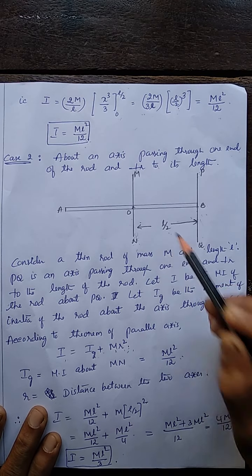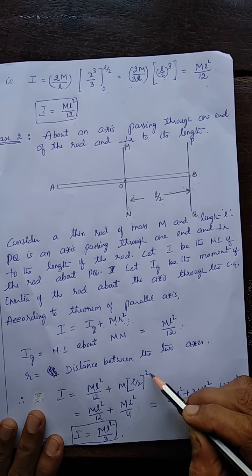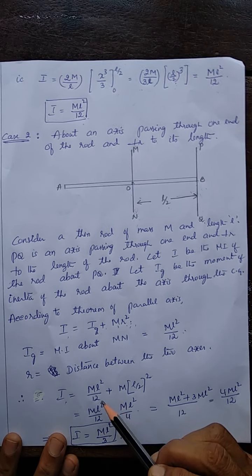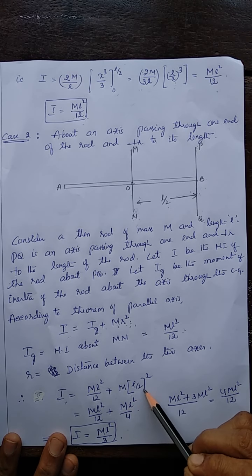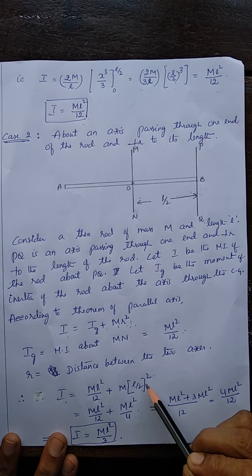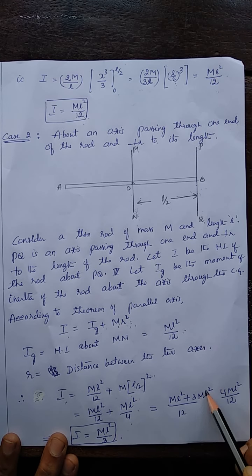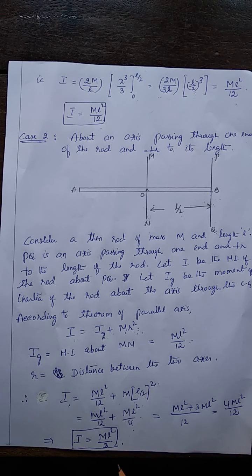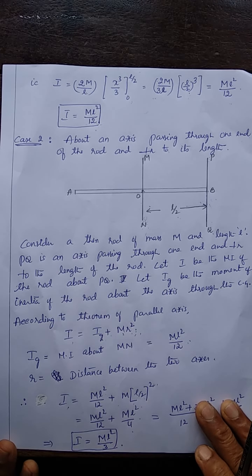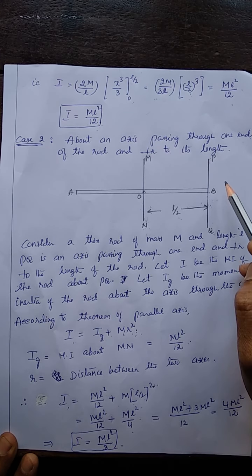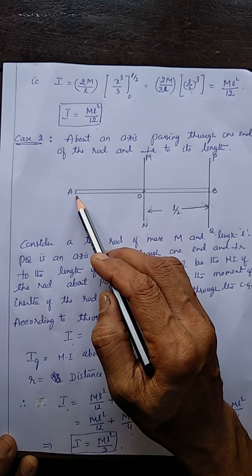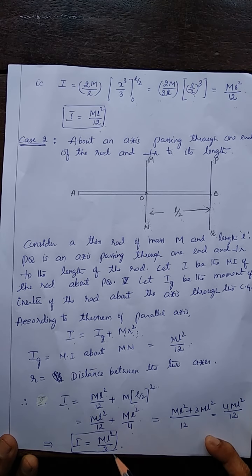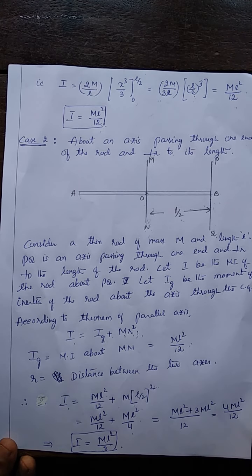How much is it? L by 2. So in place of r square, substitute L by 2 whole square. So you get I equal to m L square by 12 plus m times L by 2 whole square. m times L by 2 whole square is m L square by 4. When you simplify, you get I as m L square by 3. This is the moment of inertia of the rod about an axis passing through one of its ends, either here or here. The same thing: I equals m L square by 3. These are the expressions for the moment of inertia of the thin rod.